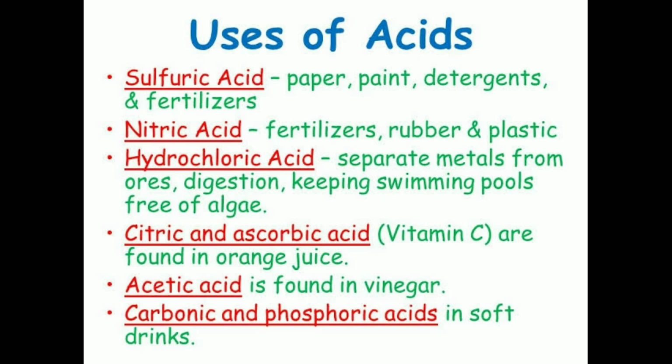Sulfuric acid: paper, paint, detergents and fertilizers. Nitric acid: fertilizers, rubber and plastic. Hydrochloric acid: separate metals from ores, digestion, keeping swimming pools free of algae. Citric and ascorbic acid: this acid is found in orange juice. Acetic acid: it is found in vinegar. Carbonic and phosphoric acids: it is present in soft drinks.